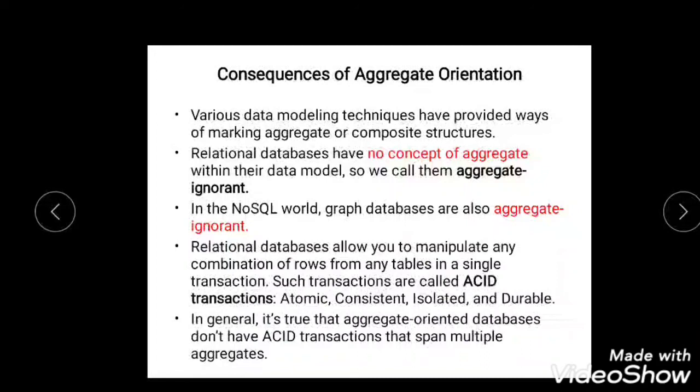So we have discussed how NoSQL is different, the differences between NoSQL and RDBMS, and next the aggregate data model with boundaries. The next part is the drawbacks of these aggregate data models over the other, and the last part is the consequences of aggregate orientation. Next will be key-value and document data models. Just refer to the materials and go through the documents provided. We shall talk about key-value and document data models in the next class. Thank you.